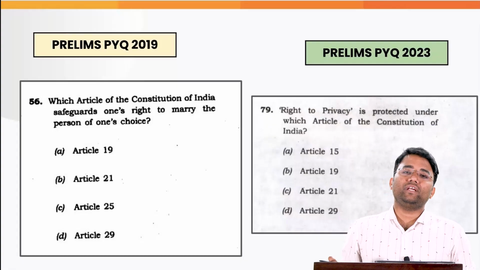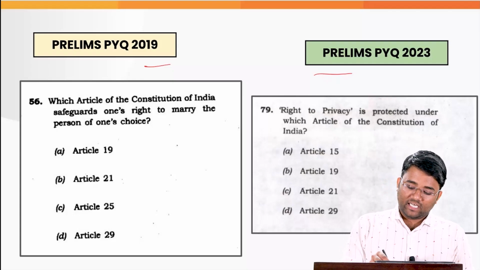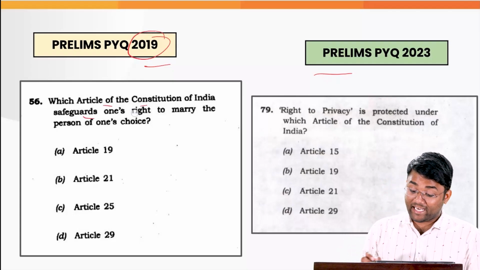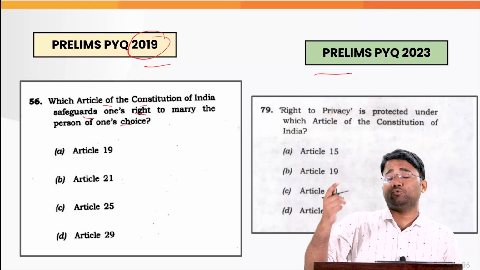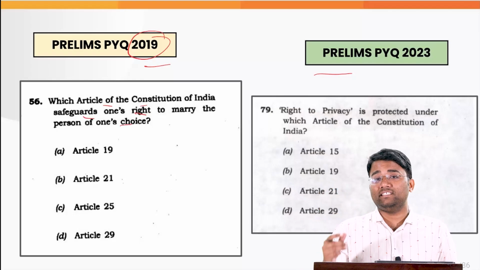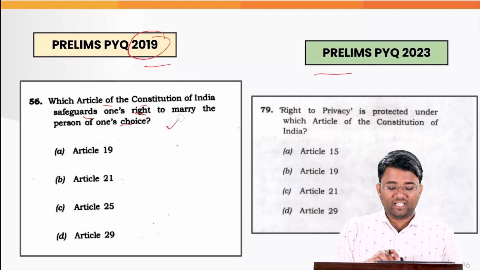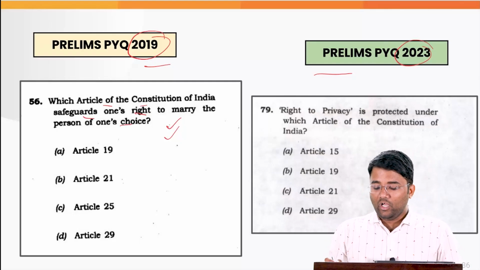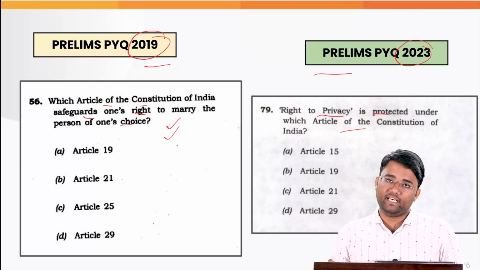2003. Also, you can see that there are two prelims questions related to this topic. One was asked in 2019: which article of the Constitution of India safeguards one's right to marry a person of one's choice. At that point of time, there was also a Supreme Court judgment related to the Hadiya case, who was a girl from Kerala. So you tell me in the comment box what the answer to this PYQ of 2019 will be. And similarly, this question was asked on the backdrop of the KS Puttaswamy judgment: right to privacy is protected under which article of the Constitution of India.